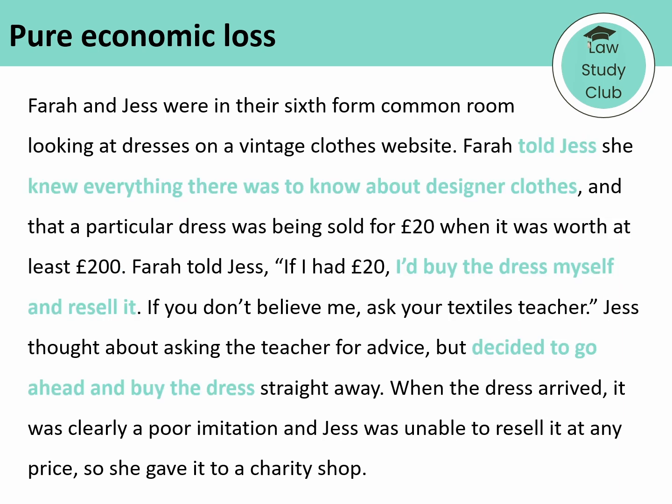So that leads us into the requirements of a special relationship from Hedley Byrne. We can see that Farrer purports to have special expertise about the subject when she tells Jess she knows everything there is to know about designer clothes. We can also see that Jess does rely on the misstatement because she immediately bought the dress after hearing Farrer's advice. The statement was made directly by Farrer to Jess, and Farrer knew the purpose for which Jess wanted the advice, because she specifically said she would buy the dress and resell it herself if she had the money. So far, so good on the special relationship.